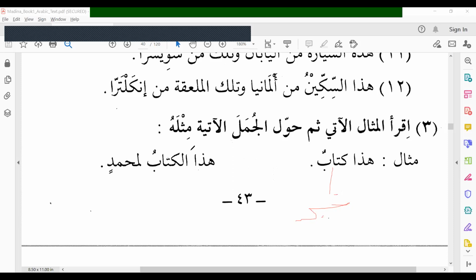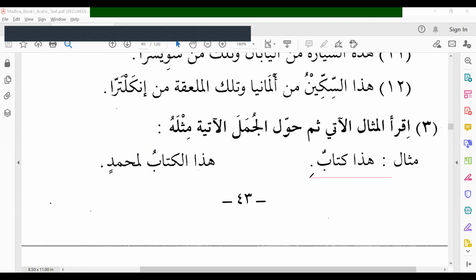But if the following noun is marifa, don't give this is a book. This book. So the khabar is still not there. Then you have to bring a khabar. Hadal kitabu. This book is a meaningless sentence. It's not complete. So you have to bring information, a khabar for it. This book belongs to Muhammad. This book is new. This book is old. You have to bring some kind of khabar, information about this. Correct?